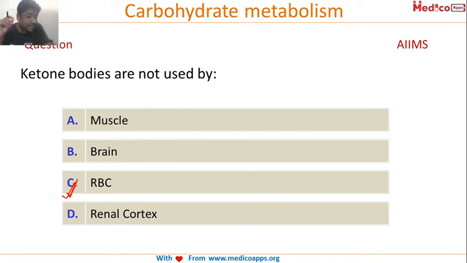Can anyone name another organ which does not use ketone bodies? Another very important organ. Is it liver or is it kidney? Brain is already there. Heart generally prefers ketone bodies. It is liver. Liver is involved in production, but it never uses ketone bodies.